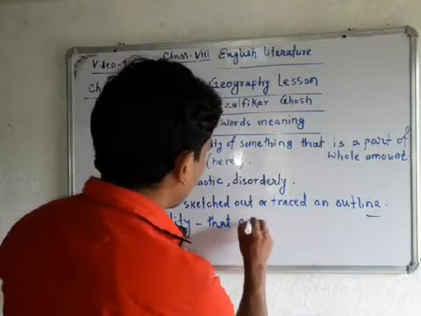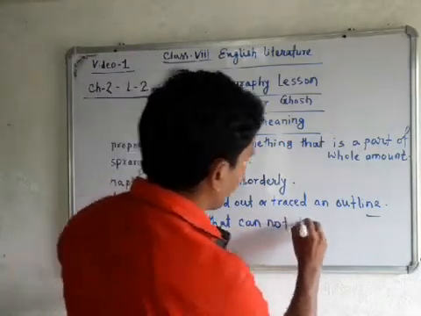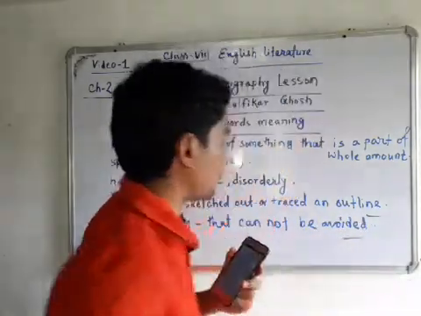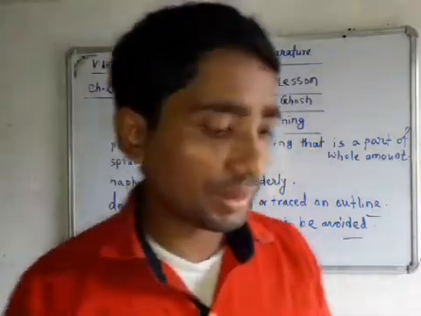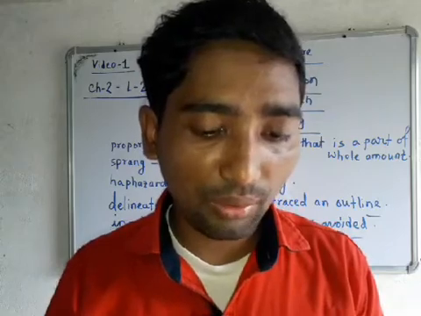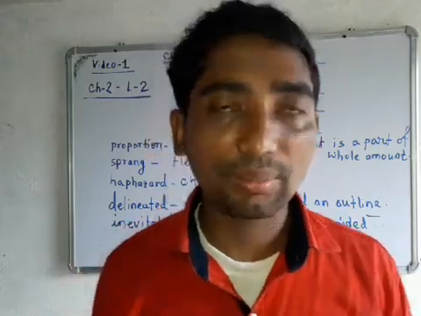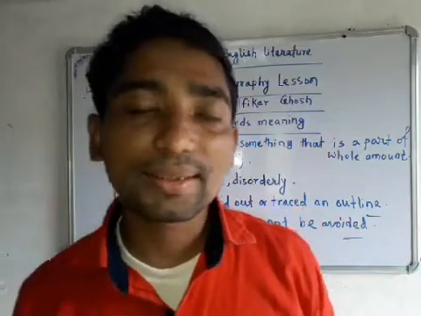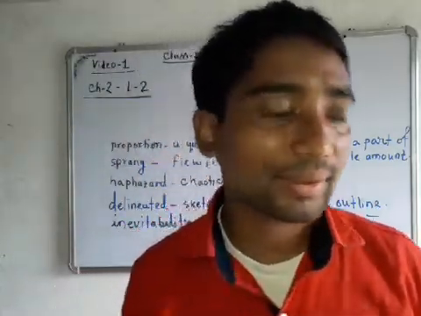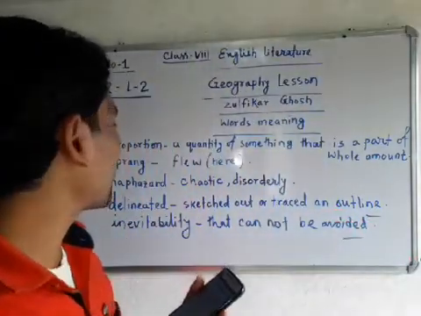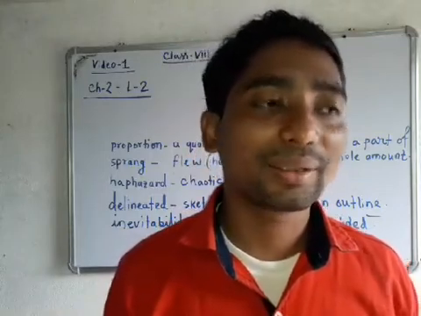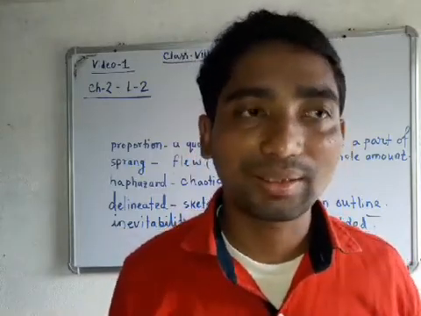That cannot be avoided. So there seemed an inevitability about on ground what looked haphazard. That means when you will be in the city, you will see the city haphazard. Haphazard means chaotic and disorderly manner. Means you will not find any order. You will find the city in a disorderly manner.